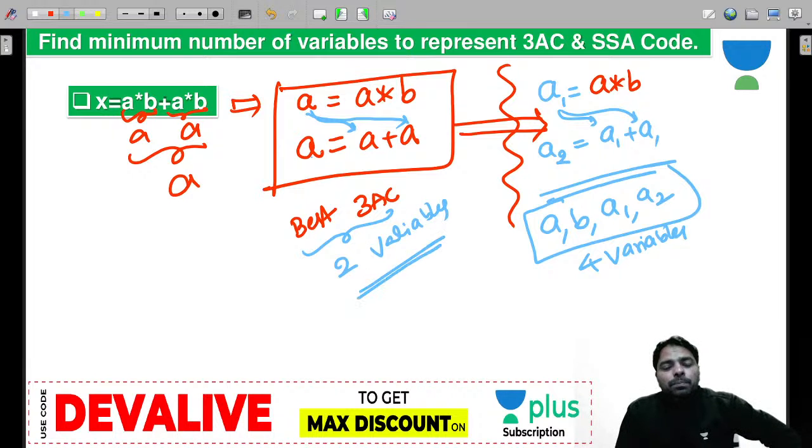And this is also very important from the GATE point of view, guys. They could ask the number of nodes and edges in the DAG, the number of variables in SSA code, or the number of variables in 3 address code. These 3 questions are very, very popular.